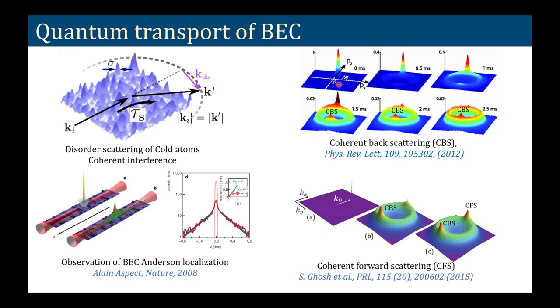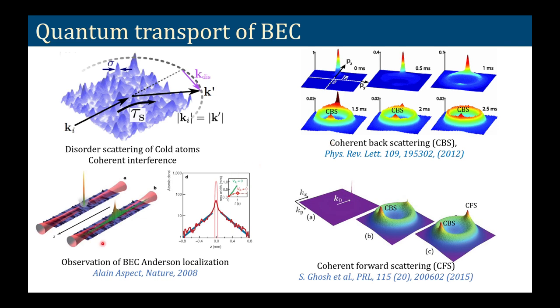However, what they saw in the experiment is that when they start from a single momentum in the momentum space at time zero and then go through different times, at the end they have this classical isotropic distribution that we can call diffusive distribution, and on top of that there is a peak in the direction opposite to the initial momentum, and that is known as coherent backscattering. And so this is a feature of quantum transport that requires phase coherence.